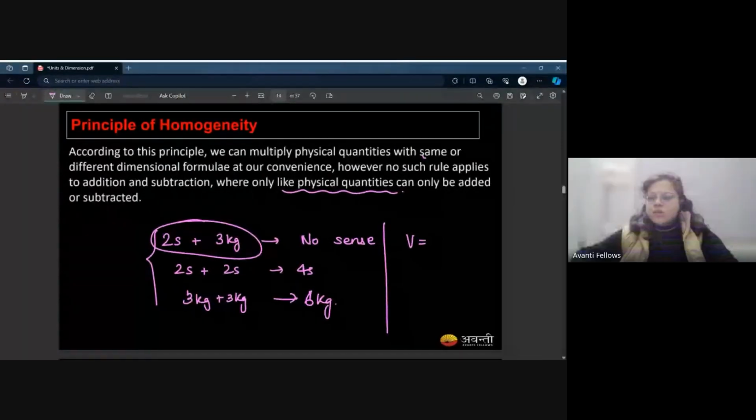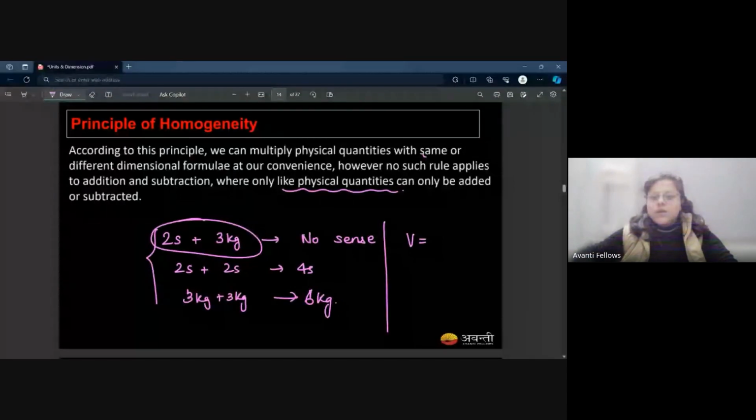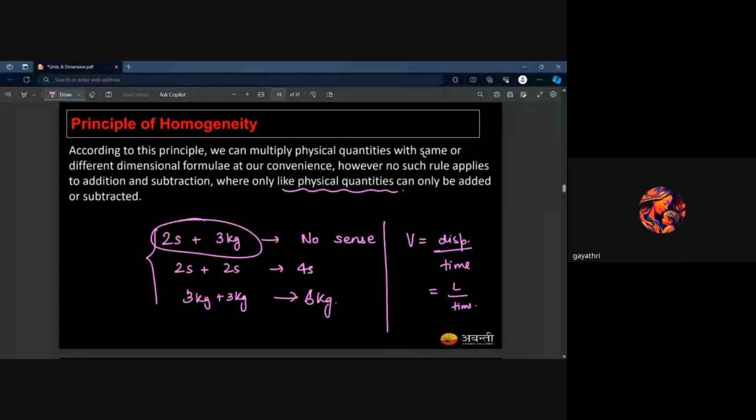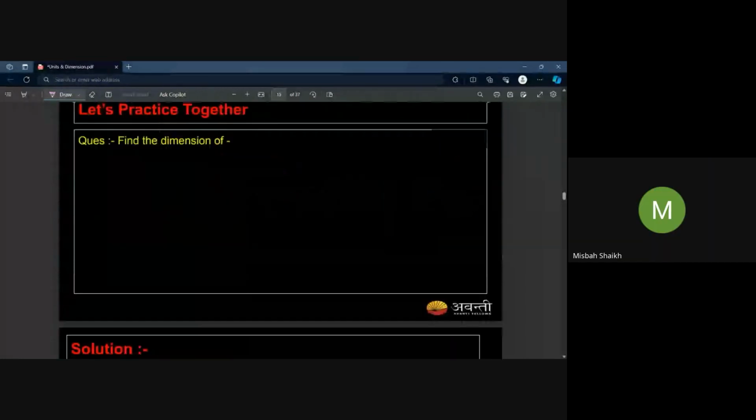Okay, so as I told you, velocity is displacement by time, where you divide two different quantities, length by time. So in division and multiplication, it makes sense. But when it comes to addition and subtraction, you cannot do this. You have to add or subtract the like physical quantities only. Is that fine?